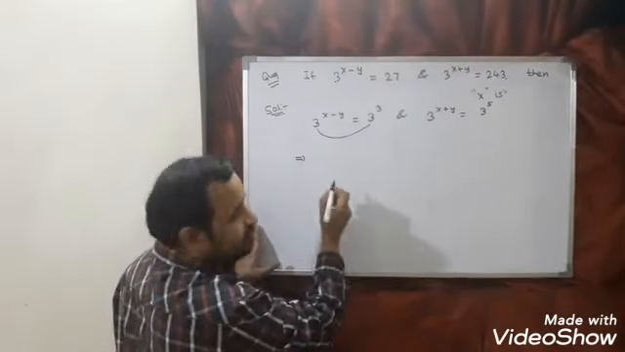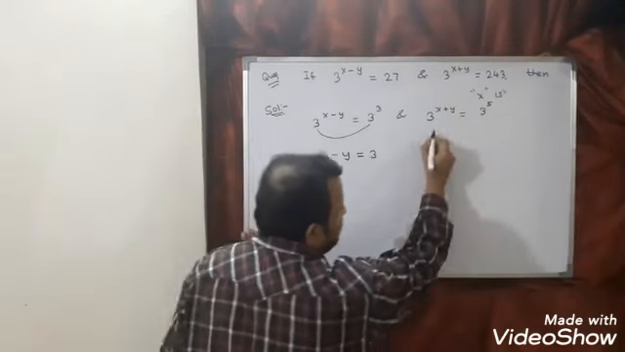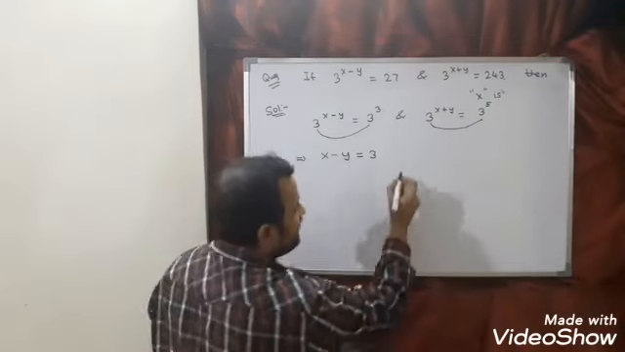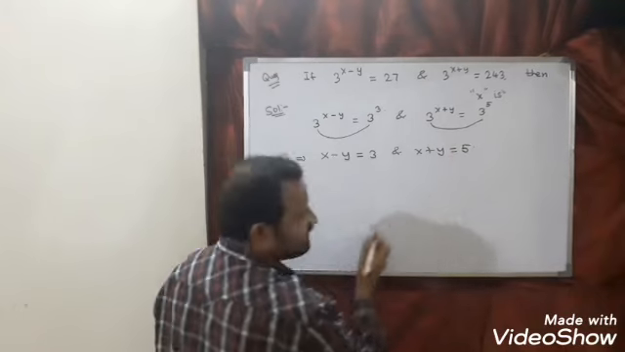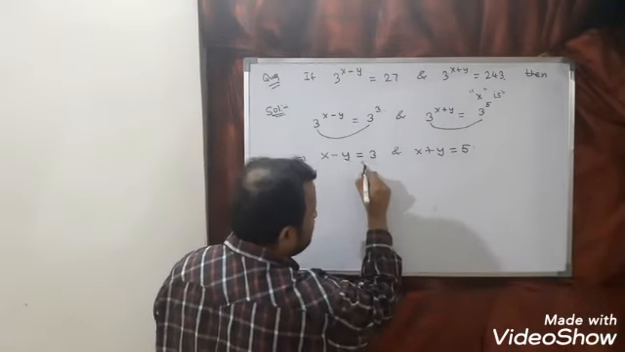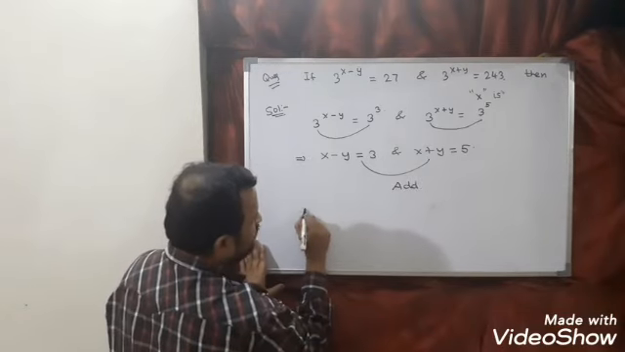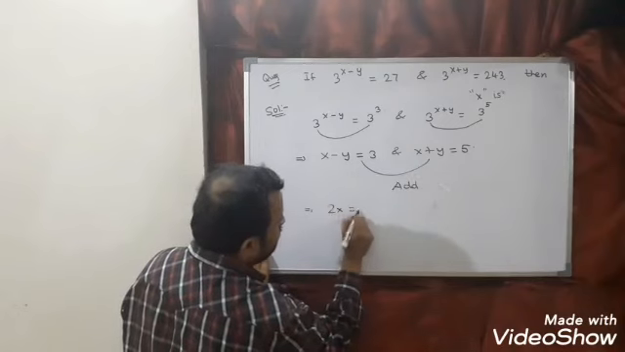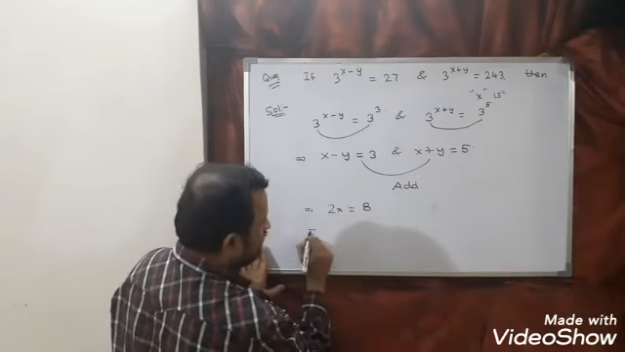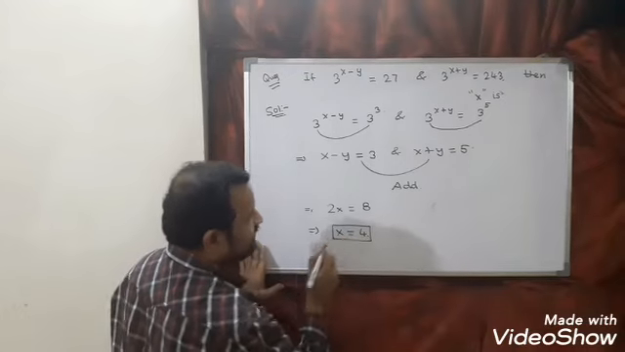Now you can see here the base is the same, so powers we have to equate. So x minus y is equal to 3, and here also the base is the same, equate the power, so x plus y is equal to 5. The question is find the value of x. So add these. When you add, what you will get? y will get cancelled. 2x is equal to 5 plus 3 is 8, or I can say x is equal to 4. So this is the required solution.